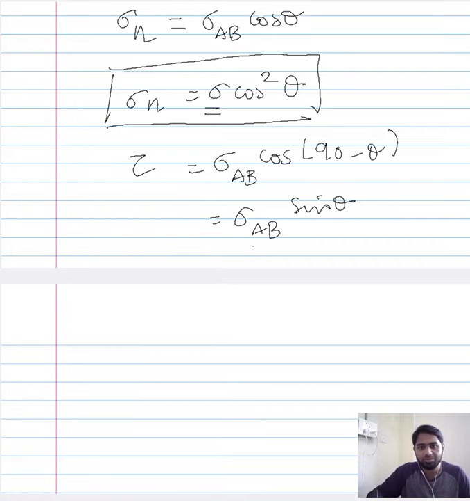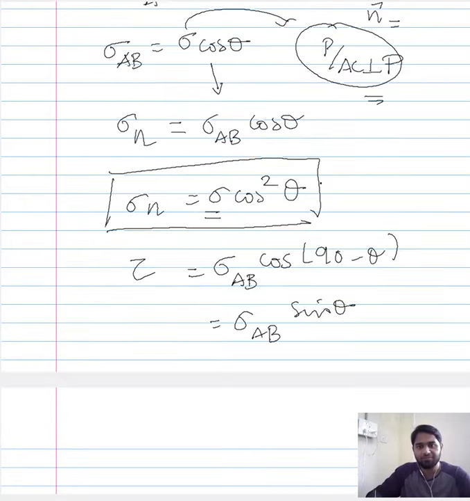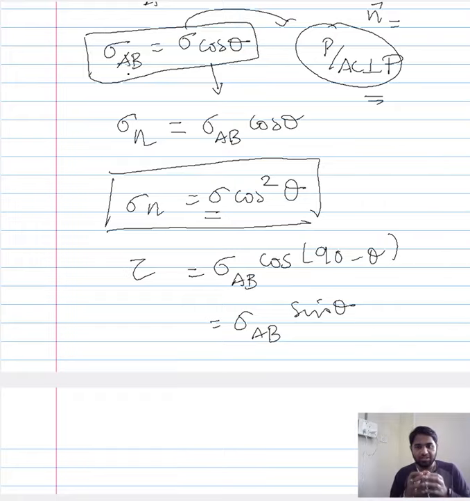And now when you substitute sigma AB, we have our expression for sigma AB here. Now the sigma AB is the stress that is acting on the desired region of interest AB. We have expressed it in terms of the overall tensile stress in this relation here.